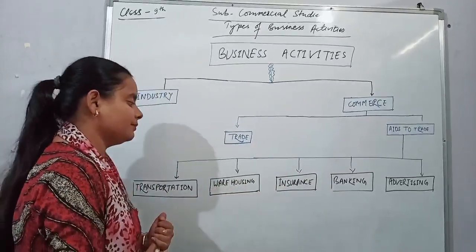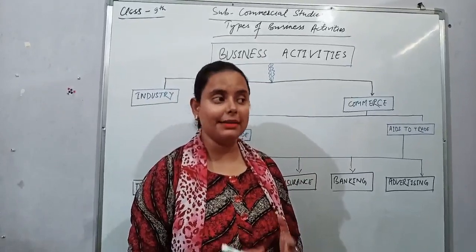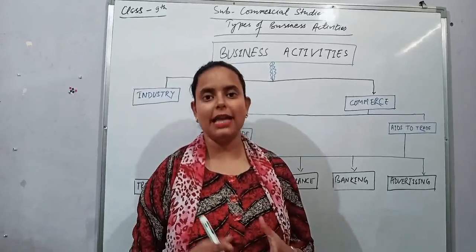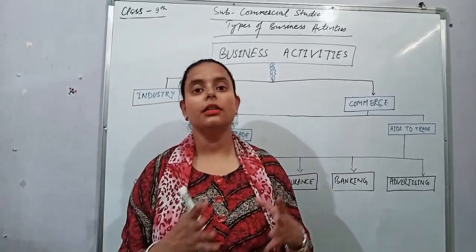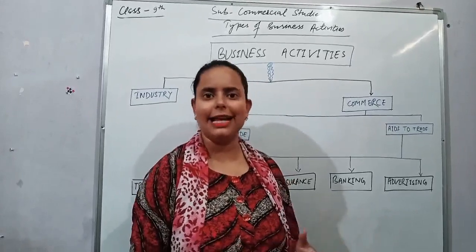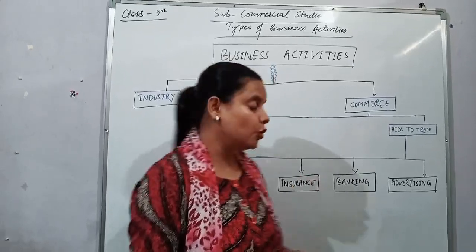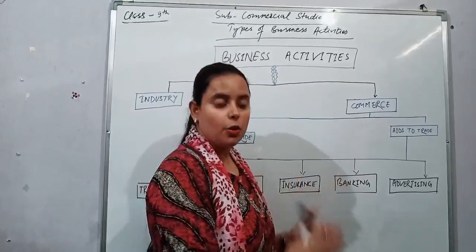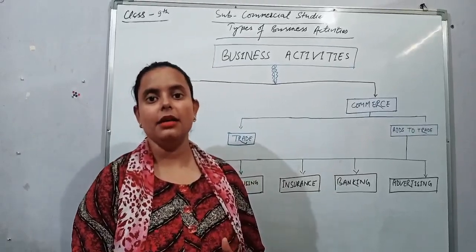Next is warehousing. See, production keeps on going, but we have a proper space to store them. The business houses have a proper space to store them. So warehousing works to store their finished products. Because it does not matter that the demand will arise as soon as the things are produced. It may take time because it is a time-consuming process. So warehousing helps the business houses or the traders to store their things and to utilize them whenever their demand arises in the market.